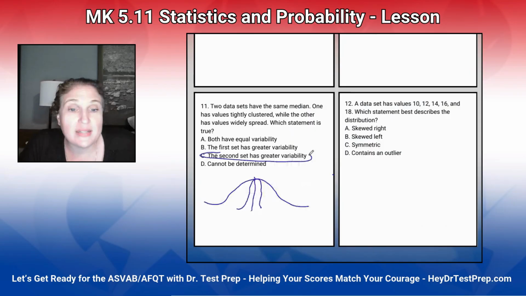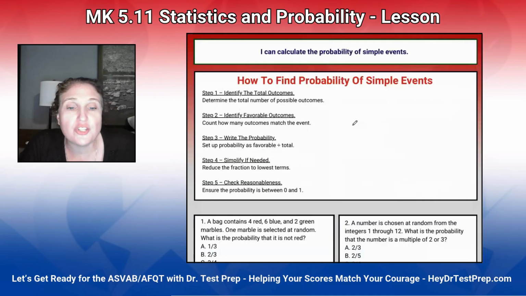Okay, let's take a look here. We have the numbers of 10, 12, 14, 16, and 18. See how pretty these are? 14's in the middle, all of them change by 2. That makes this symmetric. All right, now we're going to be looking at probability of events.